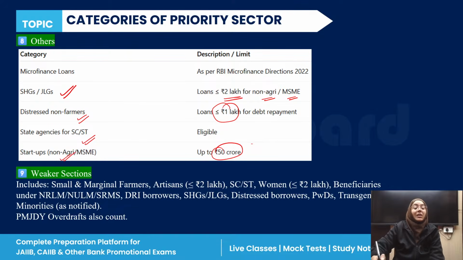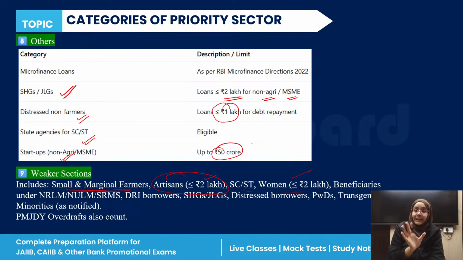And if we talk about the weaker section category, weaker section is actually included in the other category. So in the weaker section category, where we have small and marginal farmers, artisans, the maximum loan limit is 2 lakh. SC/ST women, the maximum loan limit is 2 lakh. Beneficiaries under any type of government scheme like NRLM, NULM, transgender, minorities, and Pradhan Mantri Jan Dhan Yojana overdraft are also countable under the weaker section.